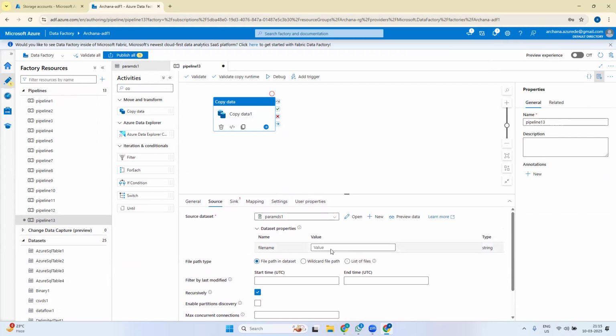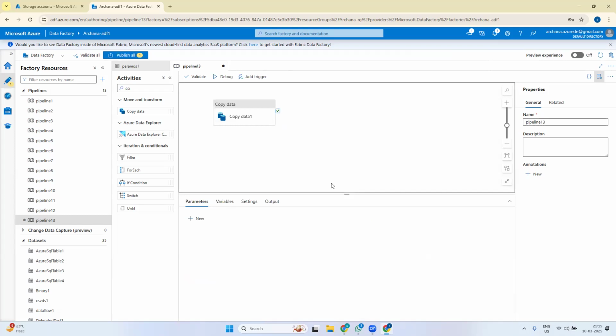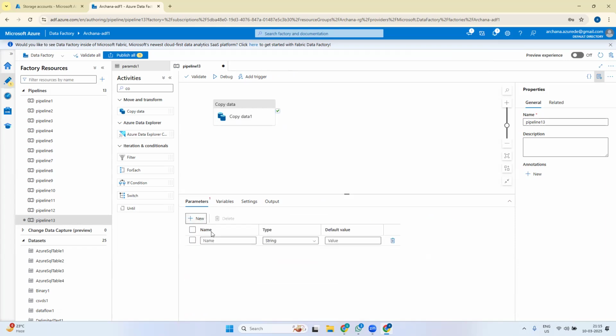For this, I have to create a pipeline parameter. To create a pipeline parameter, I have to click on the open canvas area, not on the copy data activity. I'll click on the open canvas area, go to parameters, and say new. You can put any name for this parameter; to stay in sync, I'm using file name here. I created a file name parameter.